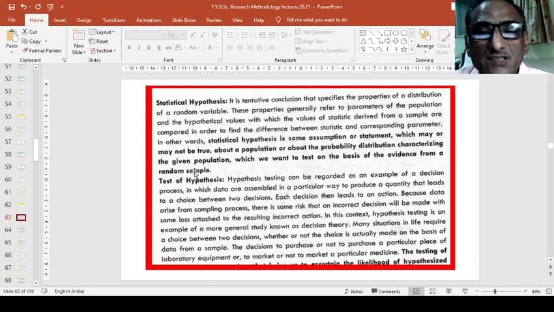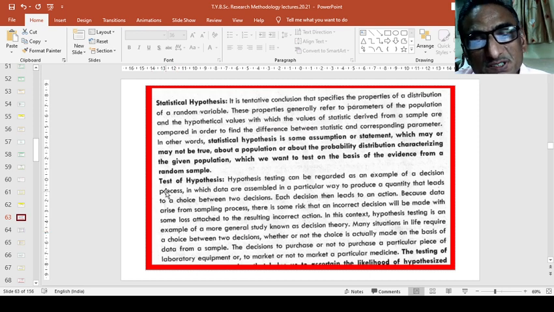In other words, statistical hypothesis is some assumption or statement which may or may not be true about a population or about the probability distribution characterizing the given population, which we want to test on the basis of the evidences from a random sample. That is nothing but the statistical hypothesis.